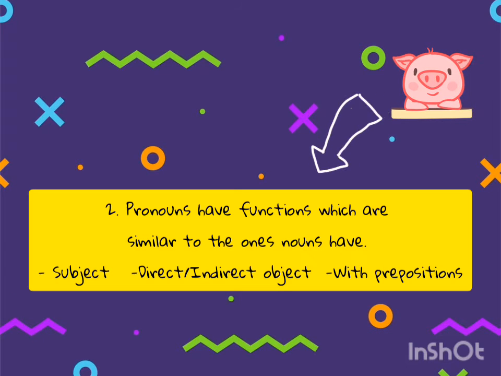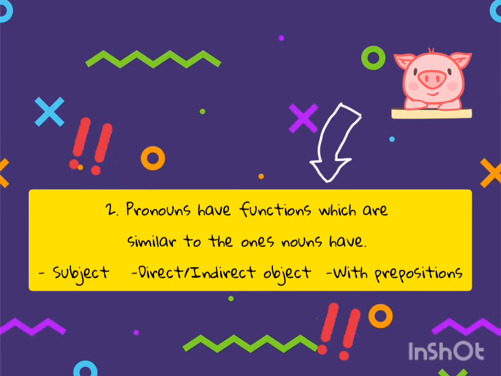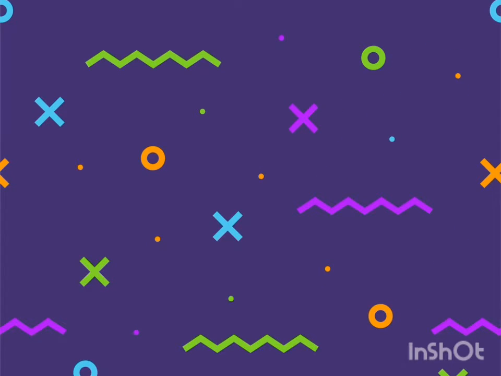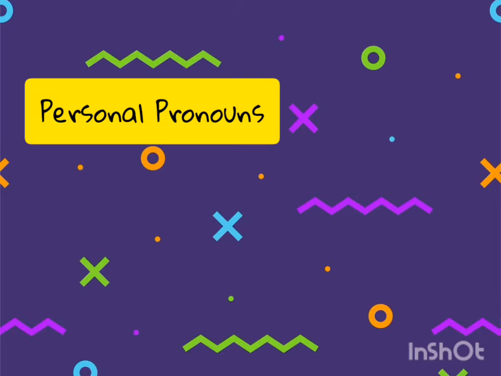And number 2, pronouns fulfill functions which are similar to those of nouns, that is to say, subject, direct or indirect object, and also complements of the preposition. Pronouns are related to nouns which are called antecedent and come before them. Let's start by reviewing personal pronouns.